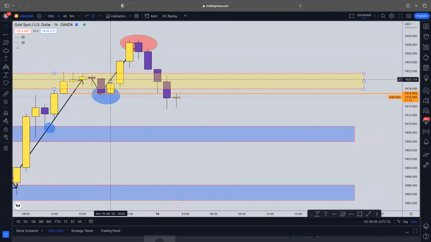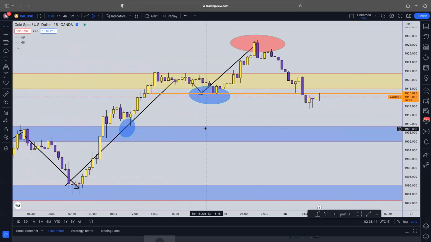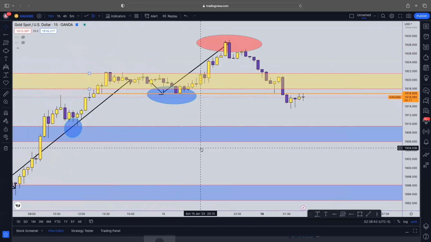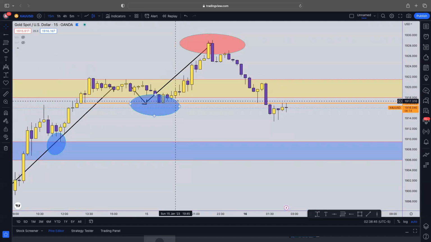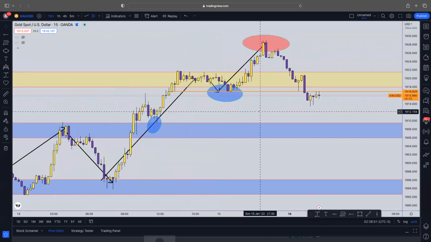But in my opinion, what I'm looking at right now is a potential head and shoulders setup on this pair, right? What is a head and shoulders? For those that don't know, a head and shoulders is basically an indication in the market that lets you know when the market is getting ready to go for a downtrend.